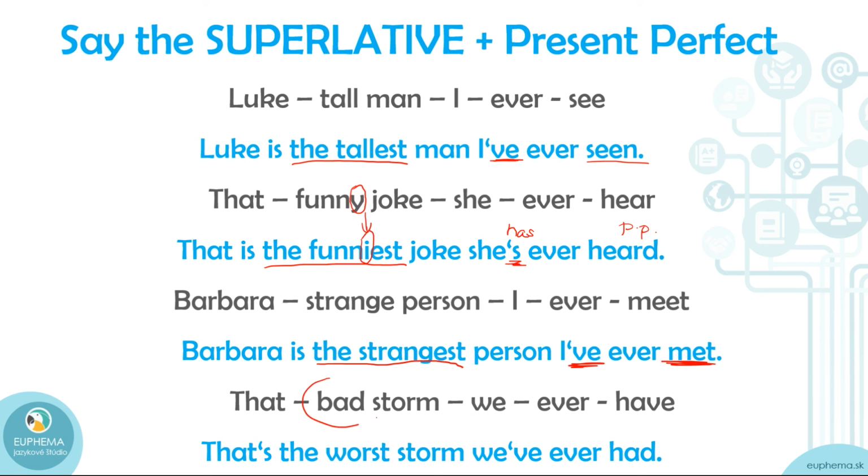So bad is this irregular adjective for superlatives. So we have to say the worst. And present perfect again, we have ever had, past participle of have. Okay, great job. And cut.